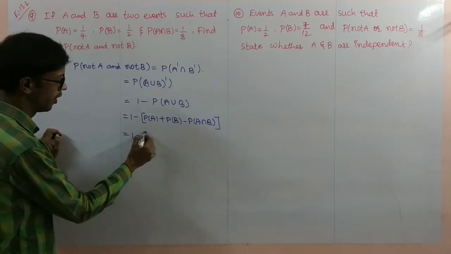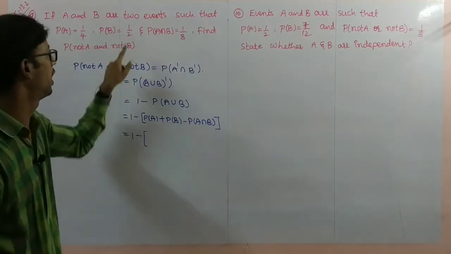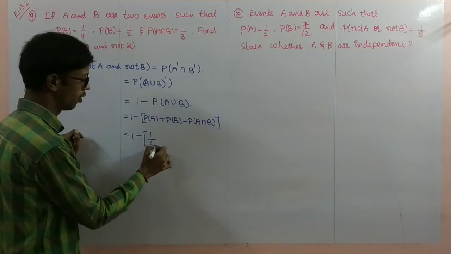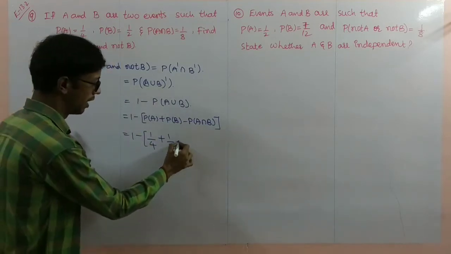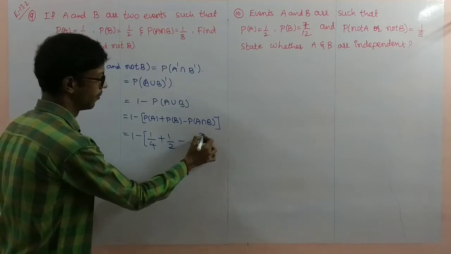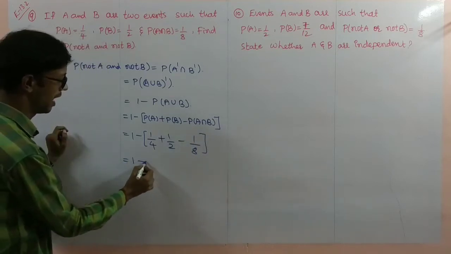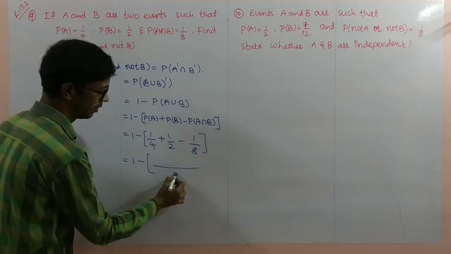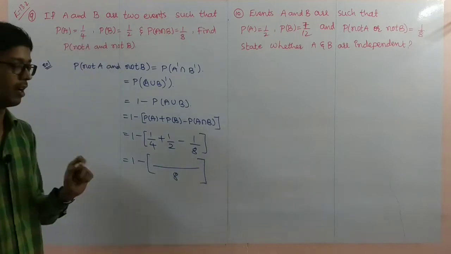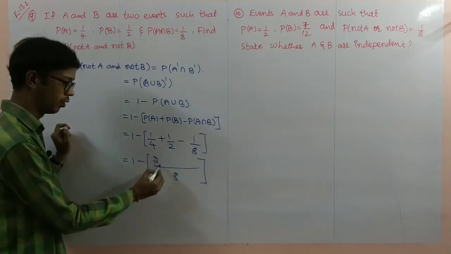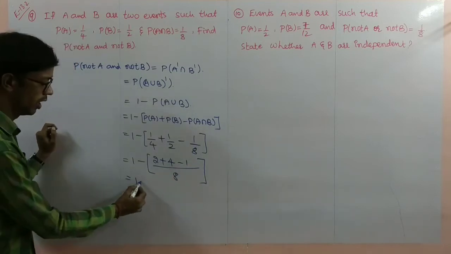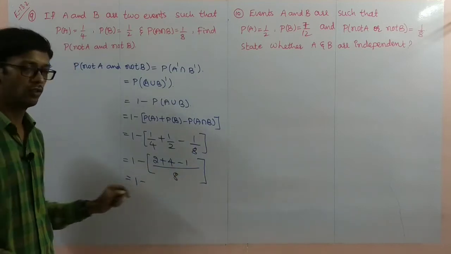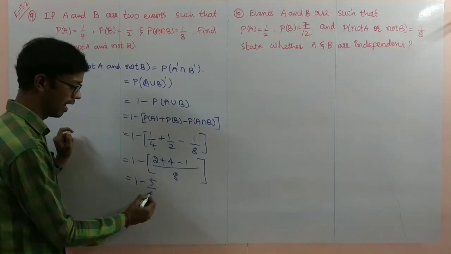That is equal to 1 minus, probability of A is 1 by 4, probability of B is 1 by 2, minus 1 by 8. 1 minus, if you take the LCM, 8 is the LCM, 4 2s are 8, so here 2, here 4, minus 1. 4 plus 2 is 6, 6 minus 1 is 5 by 8.